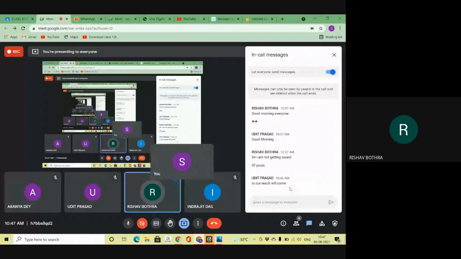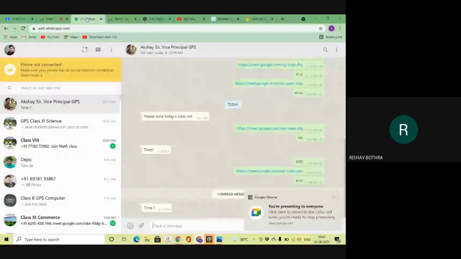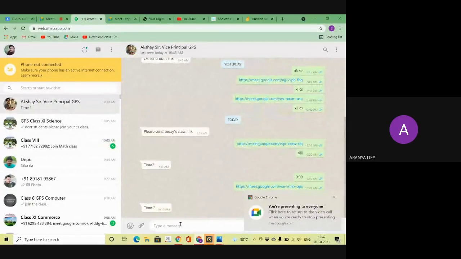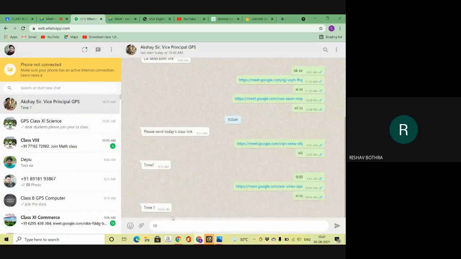Sir, my mind is gone, the result is at 12 o'clock. Whose result? Our class 10 result. No problem, all are pass. No problems are there. Sir, what is the use if we pass and get only 46%? I think Rishabh will be getting good marks.